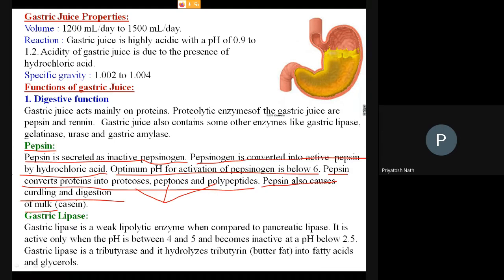Now come to the lipase. Gastric lipase, what is it? It is a lipolytic enzyme, a fat digestive enzyme. This enzyme helps in the digestion of fat, or fatty, oily substances within the stomach. When compared to pancreatic lipase, it is active only when the pH is between 4 and 5, so it also needs an acidic environment. A pH of 4 and 5 is below 7, meaning acidic; 7 is neutral, above 7 is basic. It becomes inactive at a pH below 2.5. Gastric lipase is a tributyrinase and hydrolyzes tributyrin, butterfat, into fatty acids and glycerol.